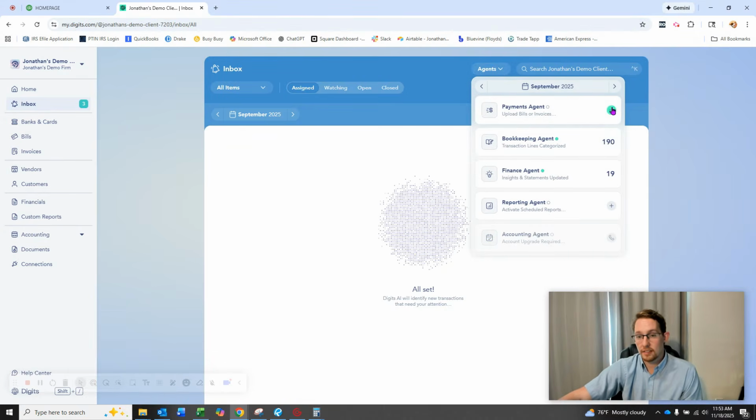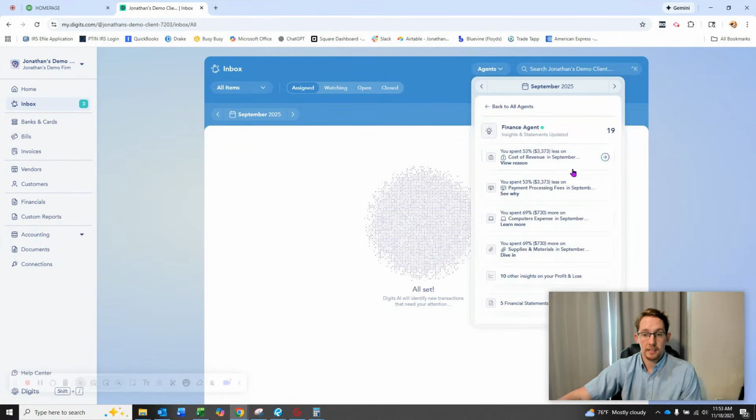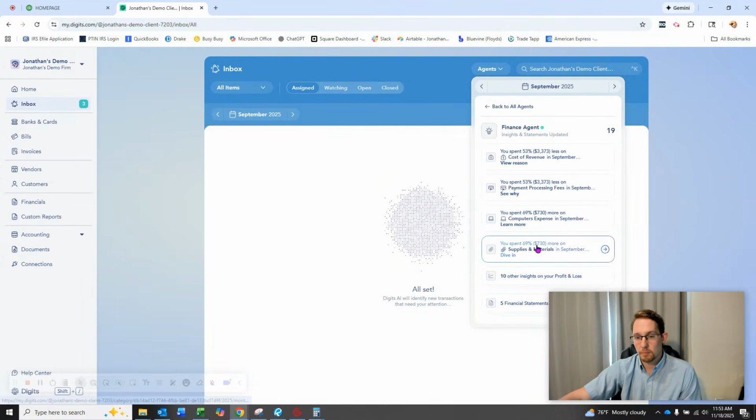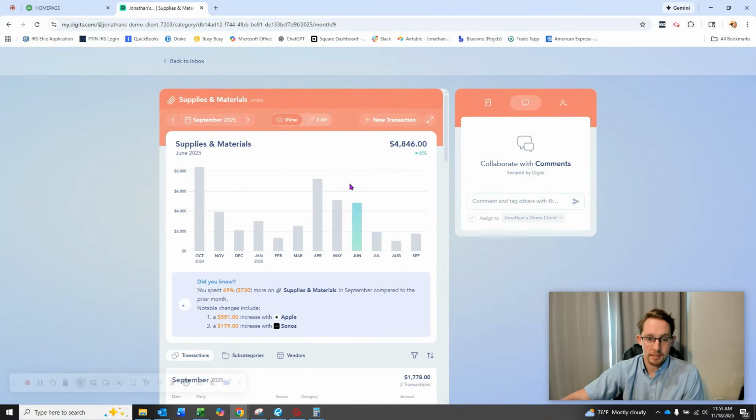Other things that the agentic AIs can do. So here's your finance agent. It's going to say, did you realize that you spent $730 more on supplies and materials than you did last month? So here you can see August supply and materials in this nice little handy dandy chart that was automatically generated. Just want to make sure that that was called out.